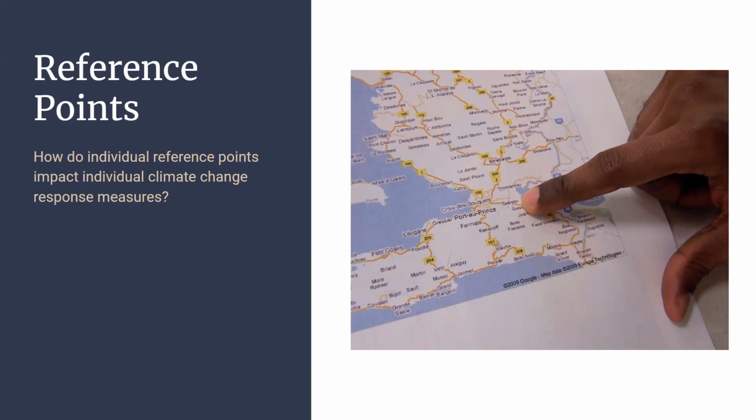The article suggests that those folks who have the reference point of the climate as the future have more aggressive, progressive, action-oriented climate responses, mitigation and adaptation than those who view the reference point as today, the current day, or even the status quo, what has been, versus what could be in the future, what's projected to be. So they invite us to think about that. How do individual reference points impact individual climate change response measures? It invites us to explore that and takes us through some examples.